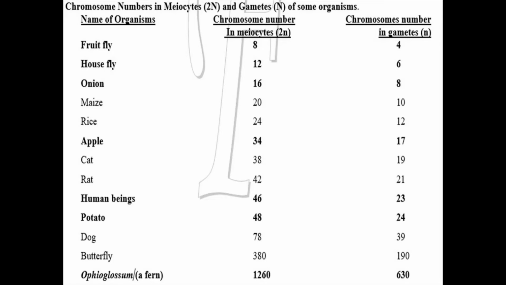So starting with the fruit fly and the house fly. Again come the two flies, as we have done in the lifespan. The three flies were there. हमने lifespan के table में fruit fly पर ख़त्म किया था. So now carry forward कर रहे हैं starting with fruit fly only. Fruit fly and house fly. Understood? Fruit fly कहाँ होगी? हमारे घर में. तो हमारे घर में क्या है? House fly. So start करें. So fruit fly chromosome number is 8. And house fly is 12.